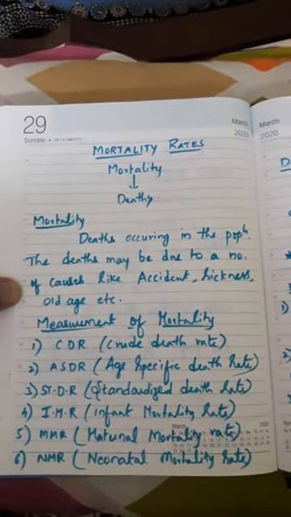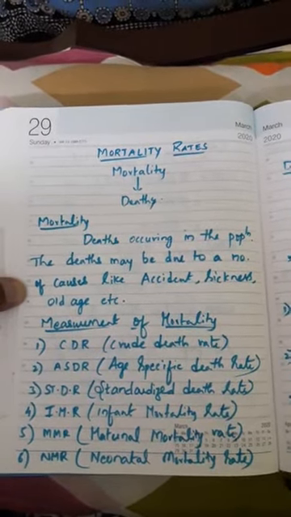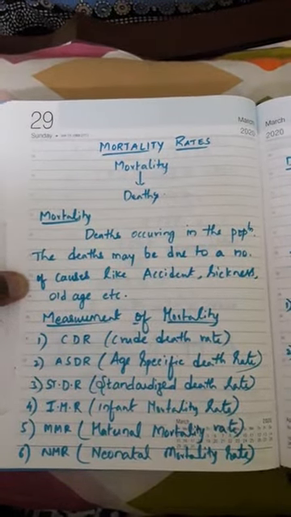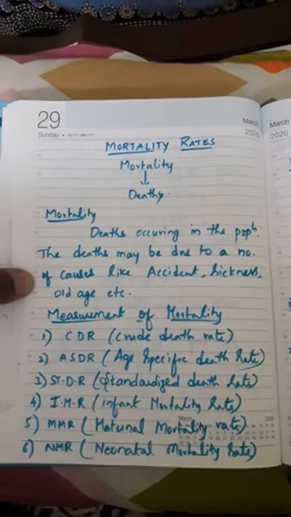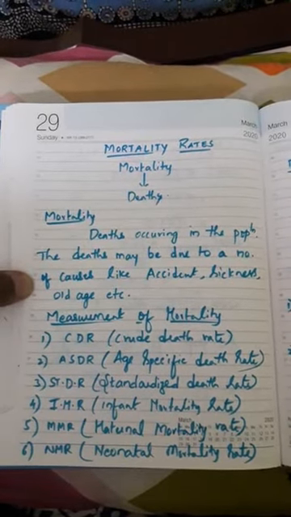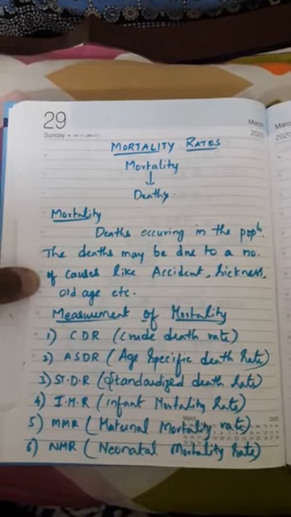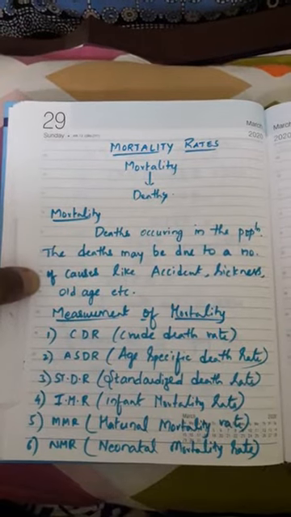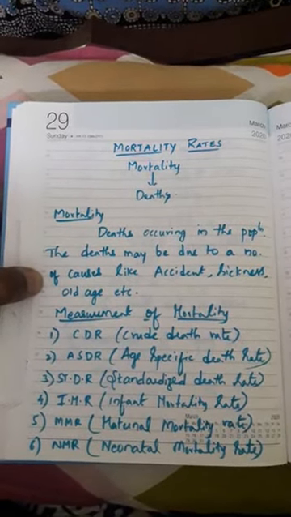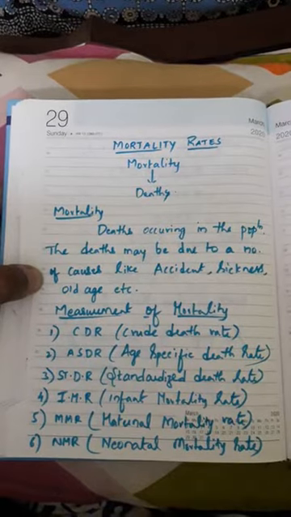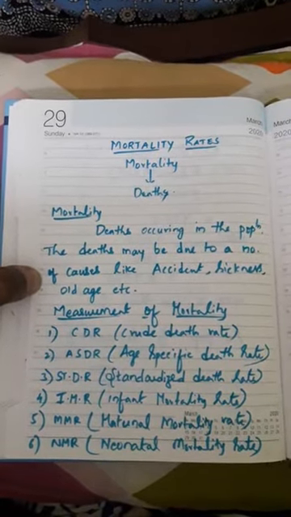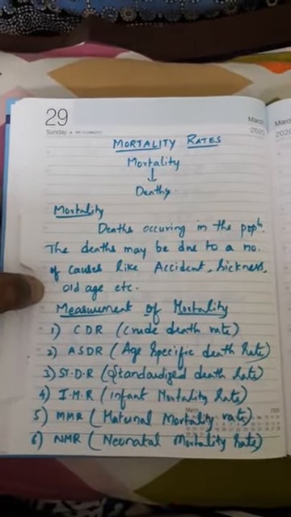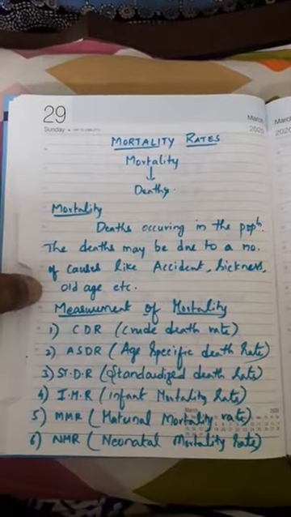So today I would like to start the next concept, mortality rates. In the previous video we have completed fertility rates along with reproductive rates. So all the four fertility rates, CBR, ASBR, GFR, TFR, and then reproductive rates, GRR and NRR. Now the last concept, measurement of mortality.